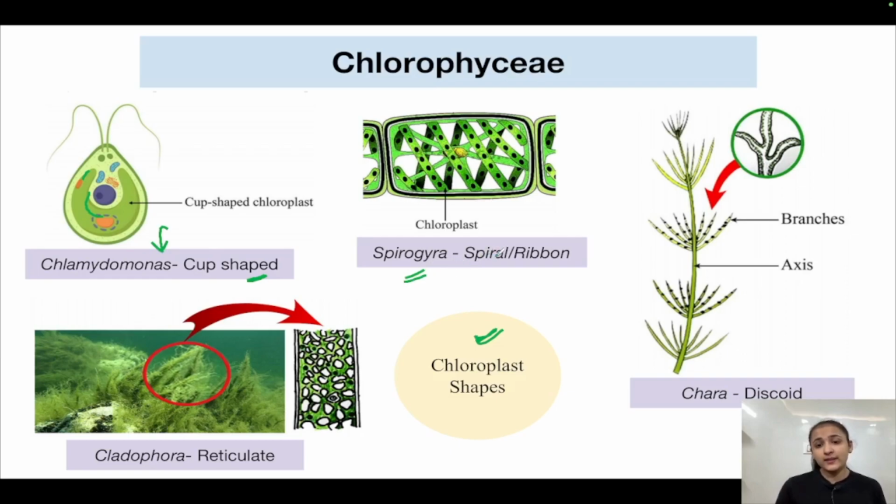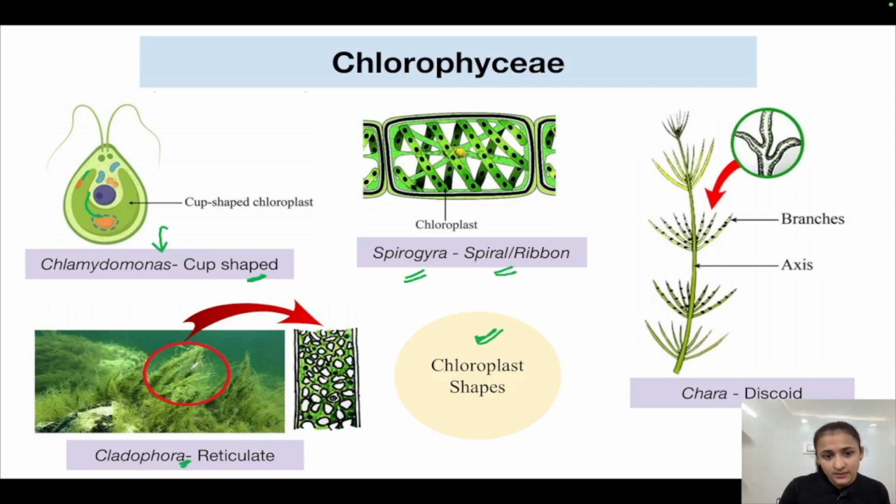In Spirogyra, the chloroplast is ribbon shaped. See these spiral structures? They are chloroplasts only. So ribbon-like or spiral chloroplasts are present in Spirogyra. Reticulate chloroplasts are seen in Cladophora.